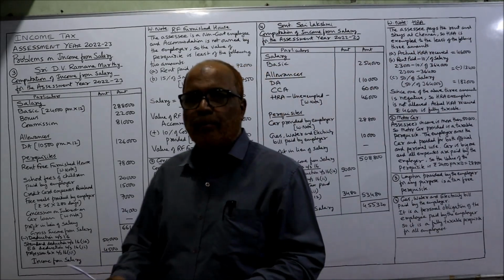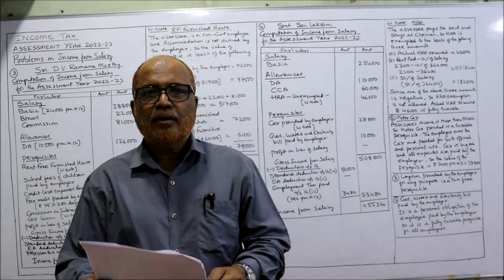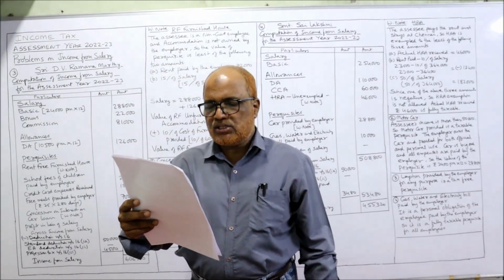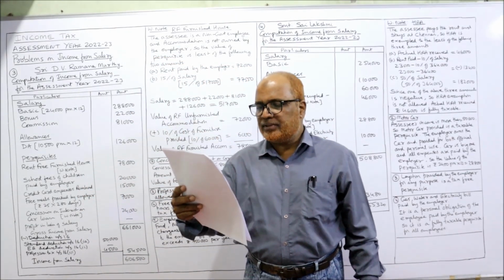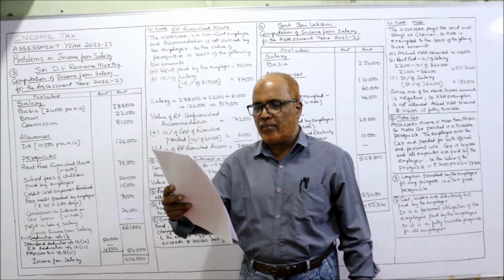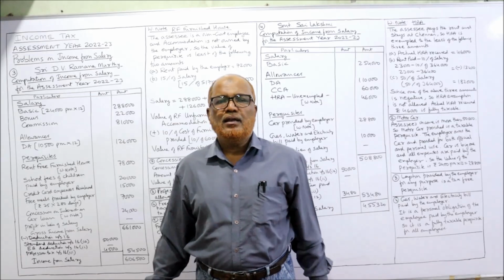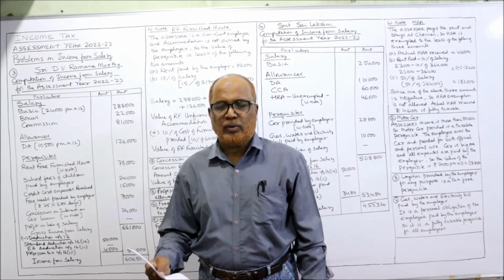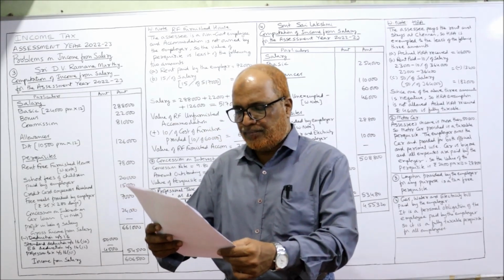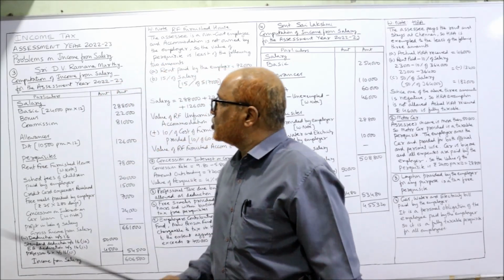Now, see problem number 3. Sri D.V. Ramana Murthy is working in Seven Hills Software, Tirupati town of Andhra Pradesh, as marketing executive. The first point: he is a non-government employee. Now, he has given the particulars of his salary. See, the solution will be like this.